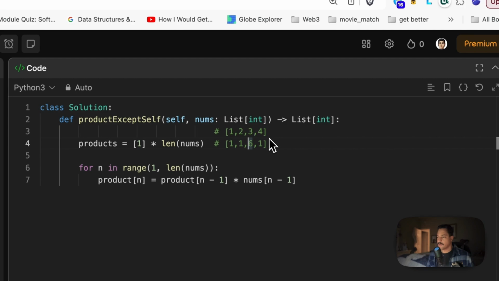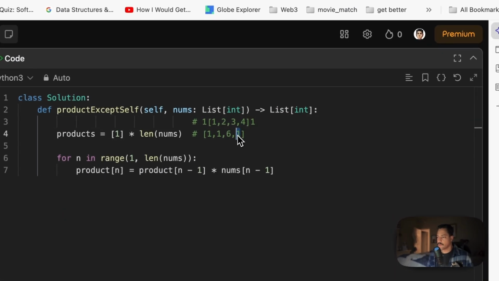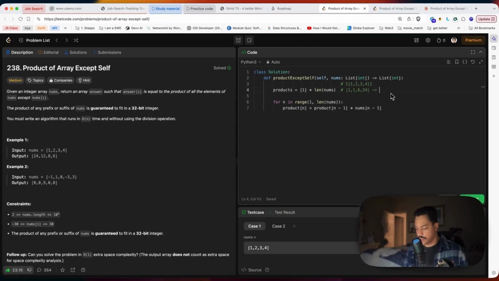So ignoring that, it will be 4 times 3, okay, because we have a 1 here, and we also have a 1 here. Something we have to think about because they don't have prefix or suffix. So once we hit this number, we say, what's the product of 4 times 3? 12. And then we say 12 times 2, 24, times 1, 24. So we know this is 24. And that's the resulting array after calculating prefixes, right?